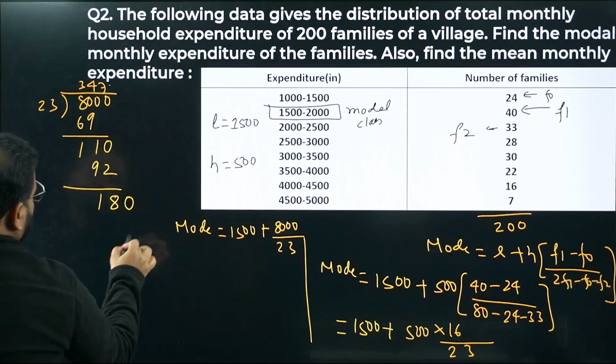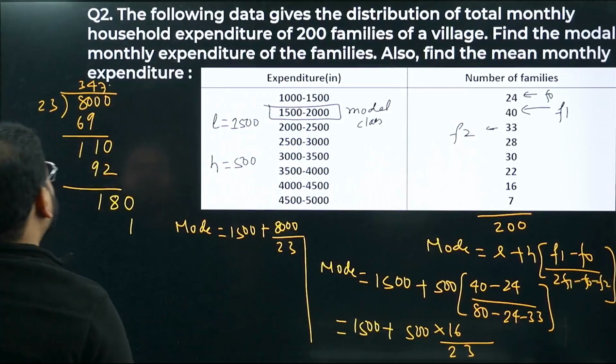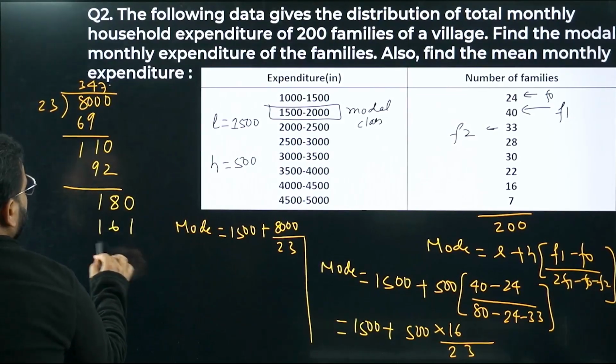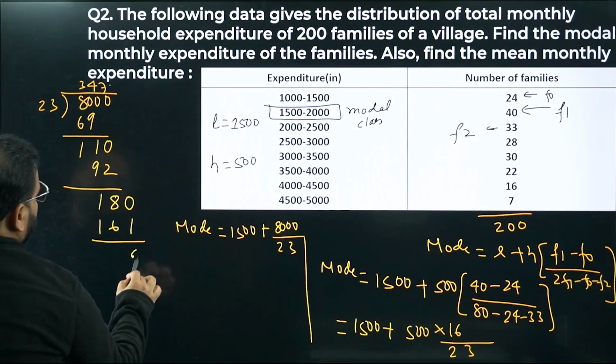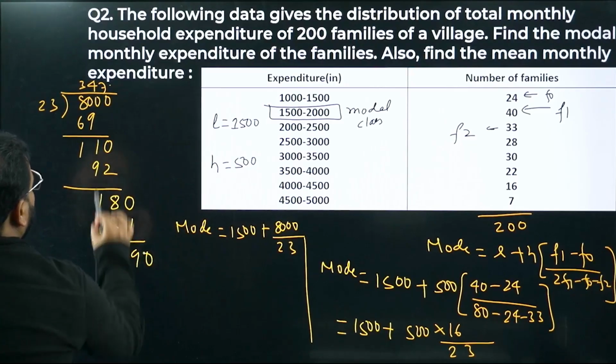7 3s are 21. Carry is 2. 7 2s are 14 plus 2, 16, right? I'm going to get what, bachcha? 9 here and 1, 19, 190. I'm going to get it with a decimal.